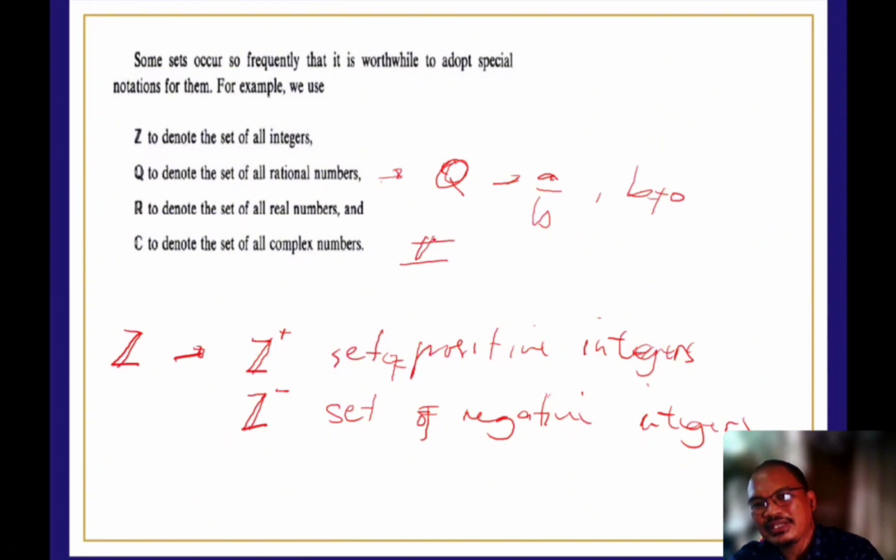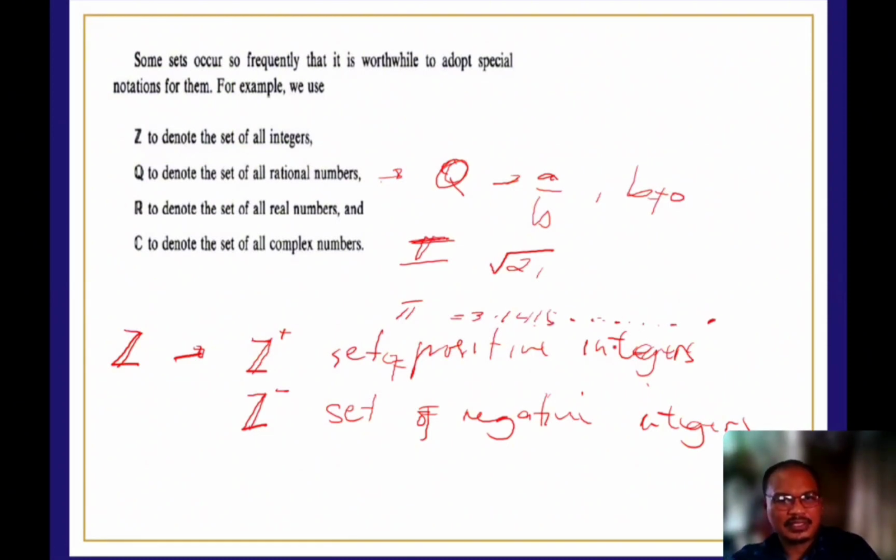irrational numbers. Those numbers cannot be expressed as A all over B. Examples of irrational numbers are the square root of 2. Hindi pare-pareho yung decimal point nila pag kinonvert natin. Example is the value of pi, di ba? The value of pi is 3.1415 and so on and so forth.